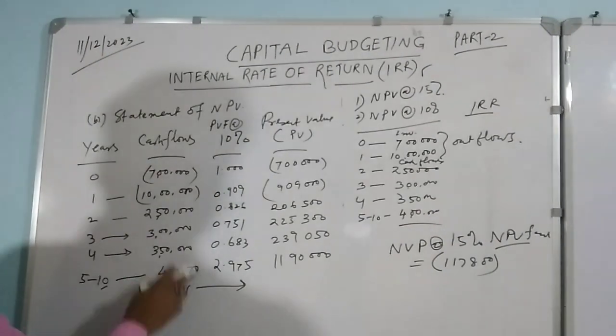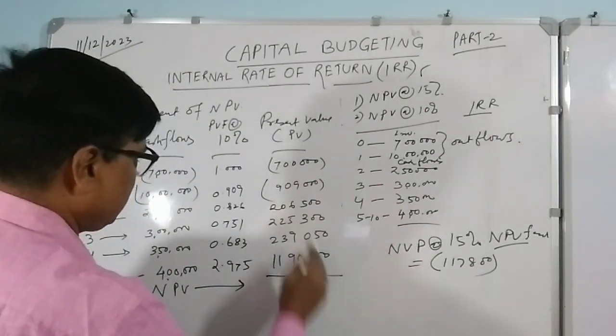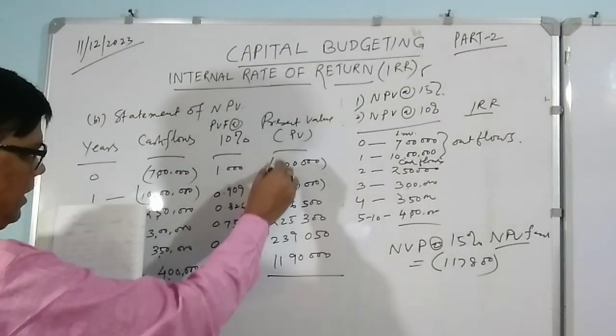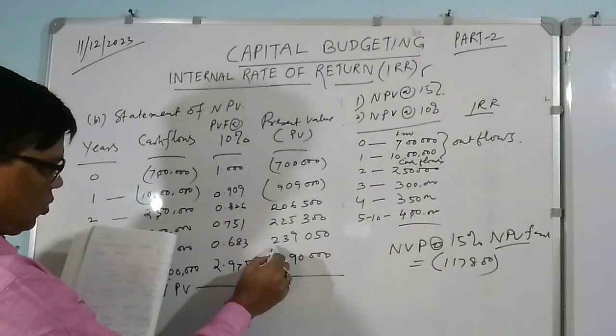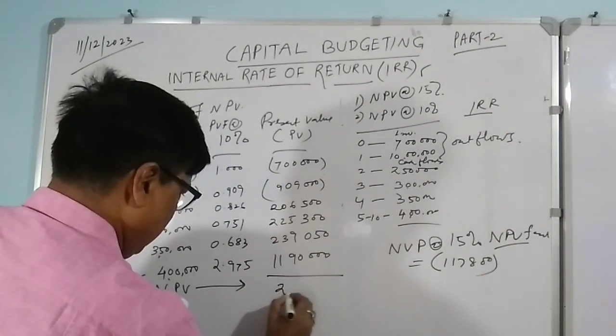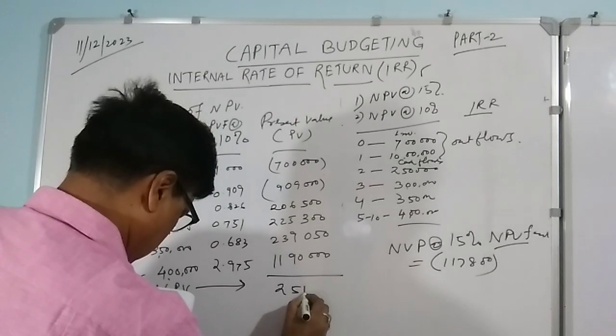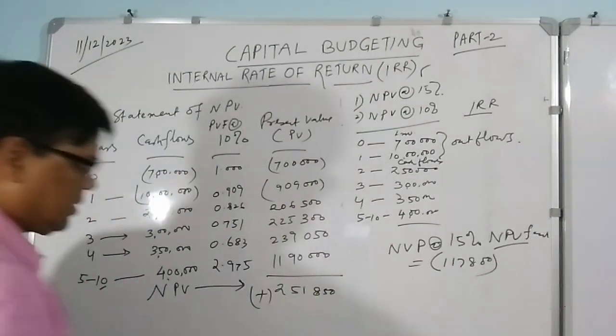Very simple. This is your cash flows multiplied by your PV factor. So if you see here, 7,9,16 and here 11,24,611,17. So here a positive figure is coming, 2,51,850. So this is plus.